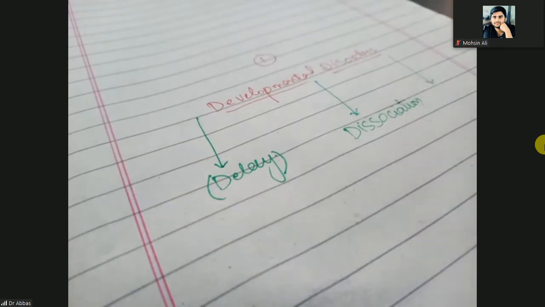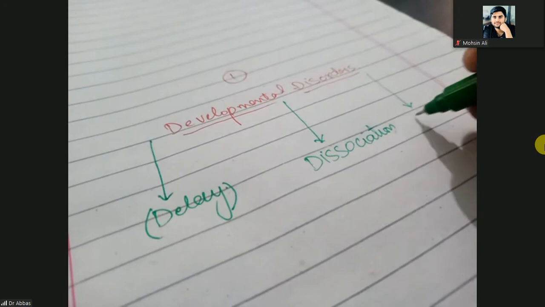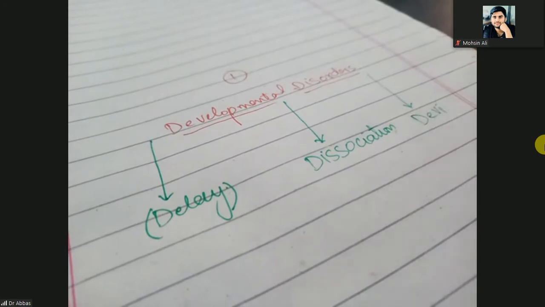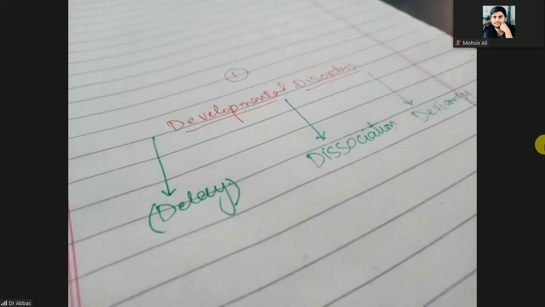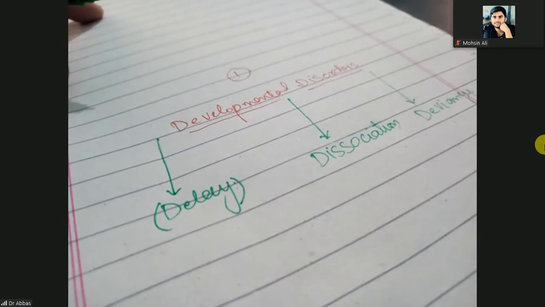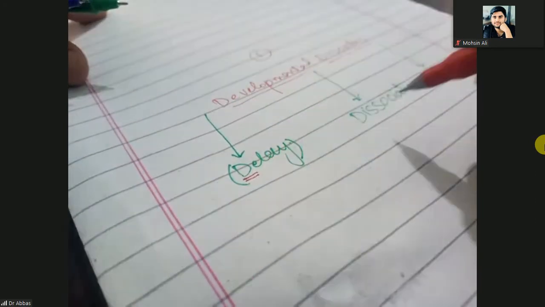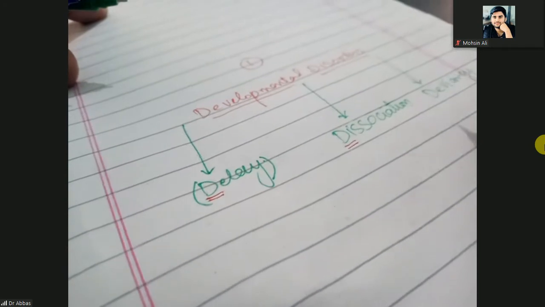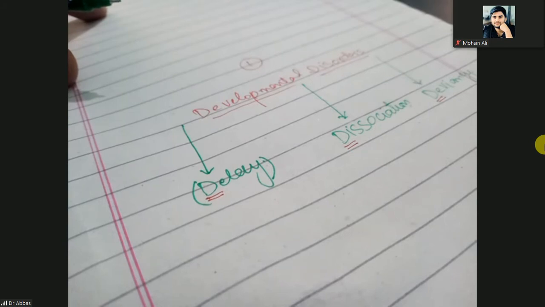And third one is the developmental deviancy. So these are three disorders of the development: delay, dissociation, deviancy.